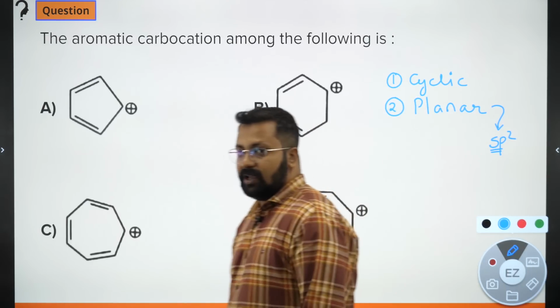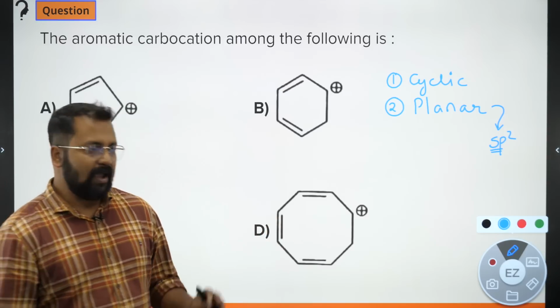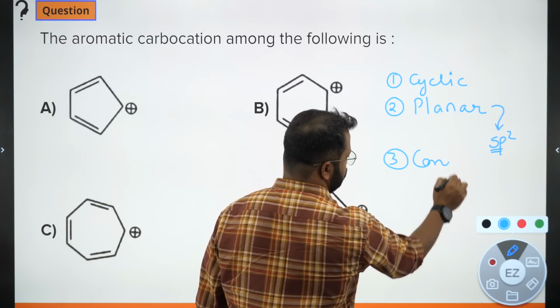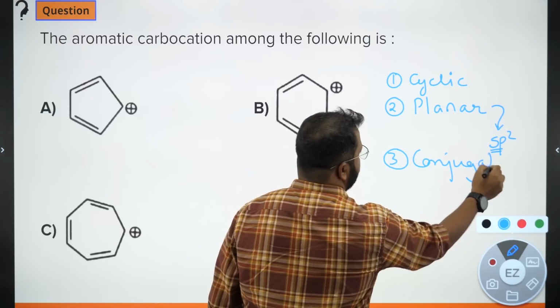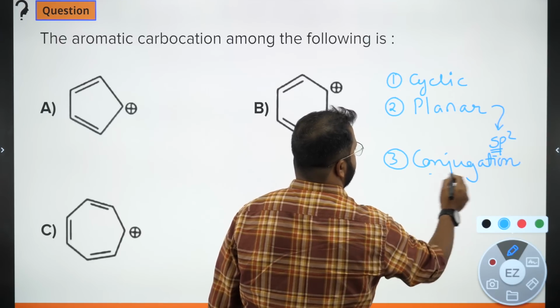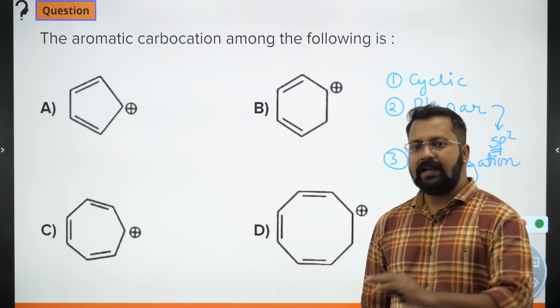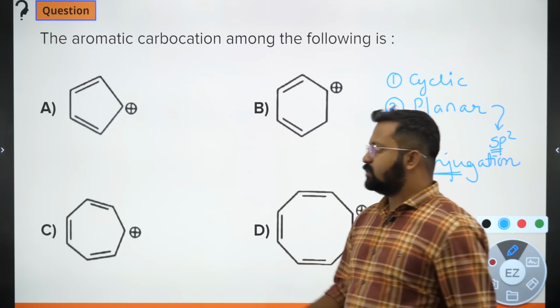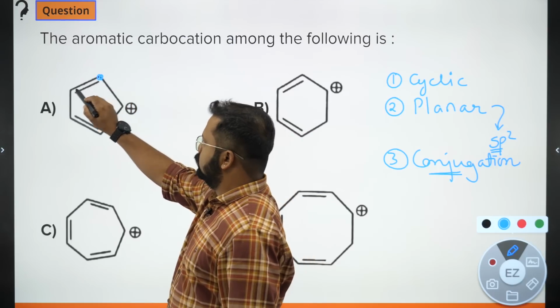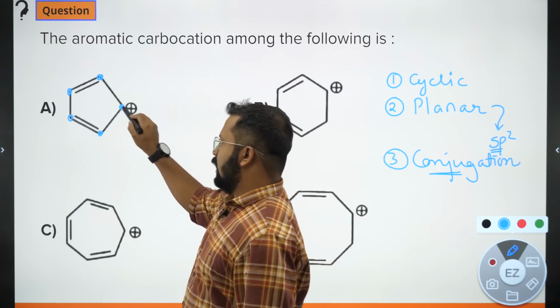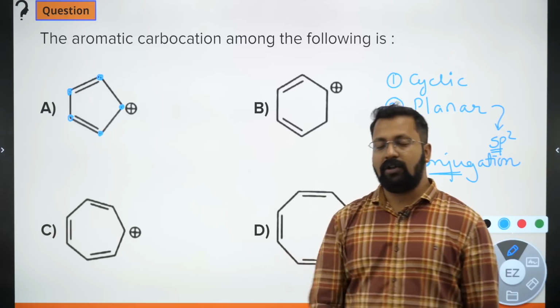All atoms of the ring should be sp2 hybridized. Third, conjugation. There should be complete conjugation within the ring. That means all atoms should be conjugated with each other, or all atoms should be involved in conjugation.